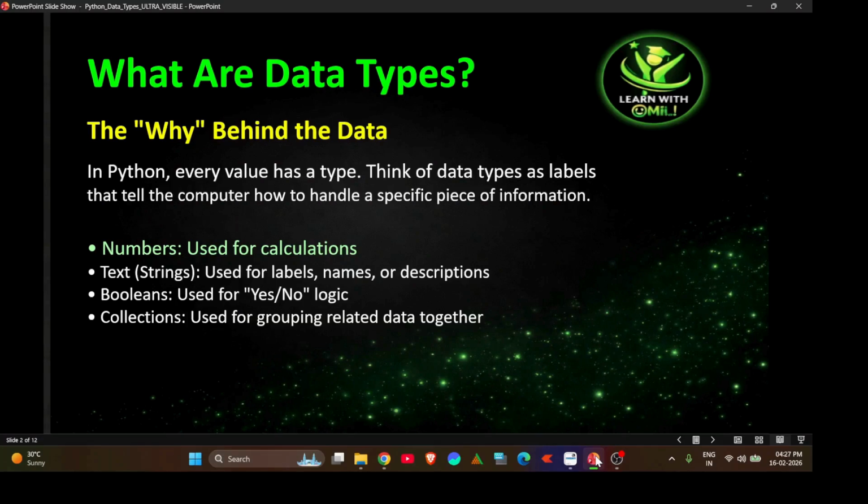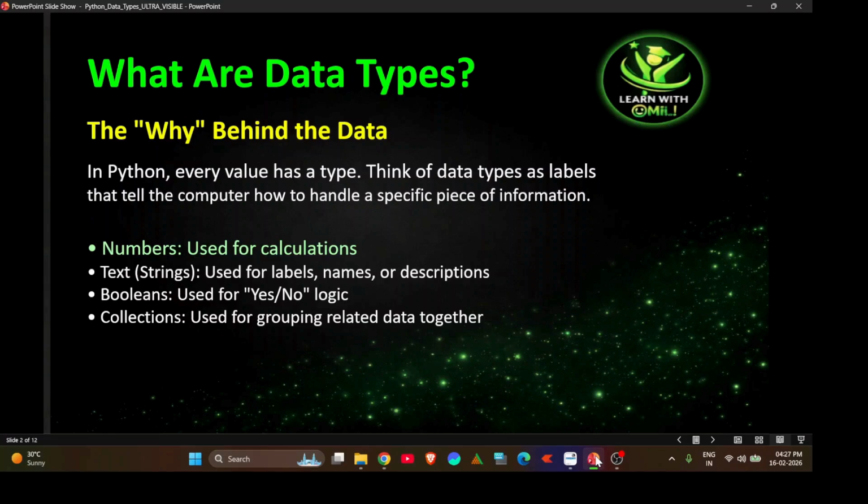Going from the basic question: what are data types and why are data types needed? Let's start with a simple question. What exactly is a data type? In Python, every value has a type. Think of data types as labels that tell the computer how to handle a piece of information. For example, numbers are used for calculation. Text is used for names or descriptions.